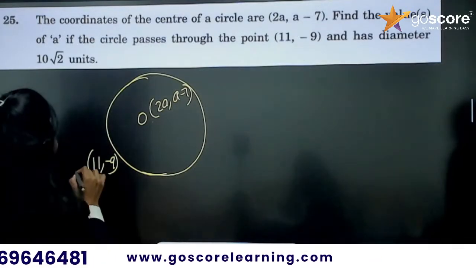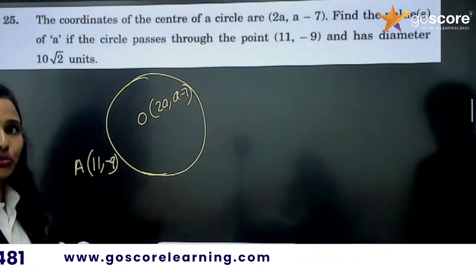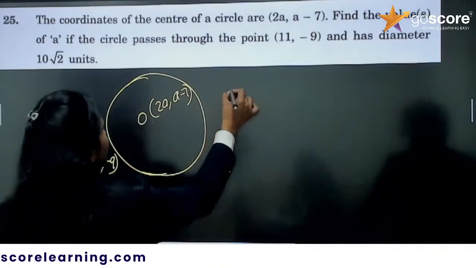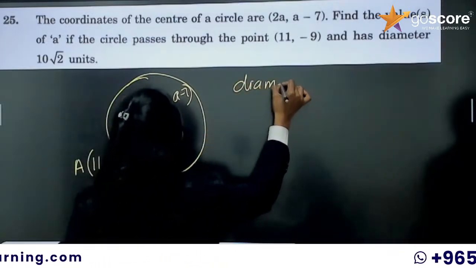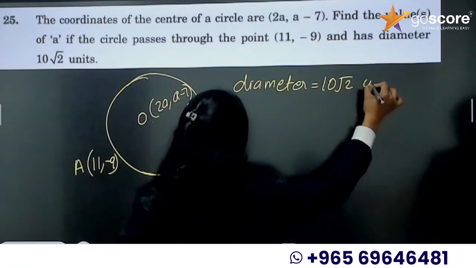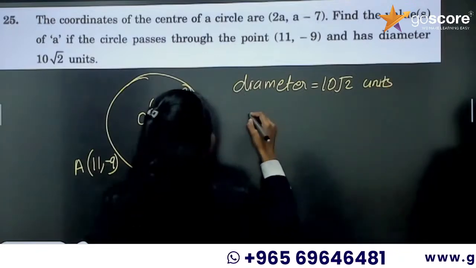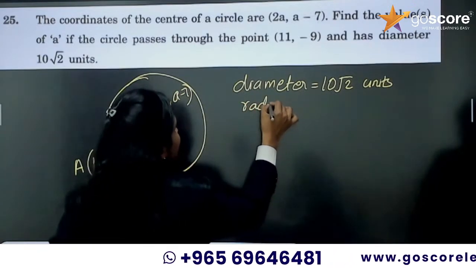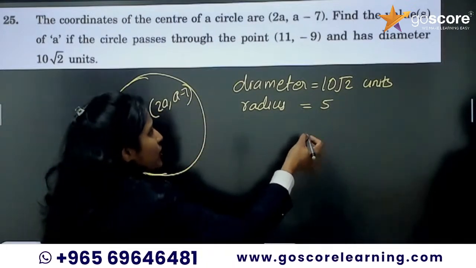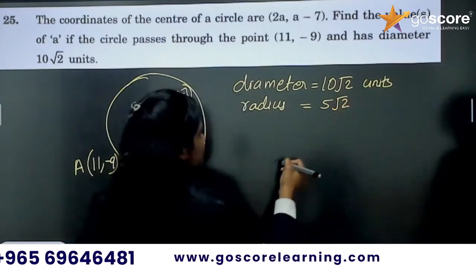I am going to call this point A. You need to draw this figure, and it is given that the diameter equals 10 root 2 units. Now, what is the radius? Radius equals half of the diameter, so it is 5 root 2.